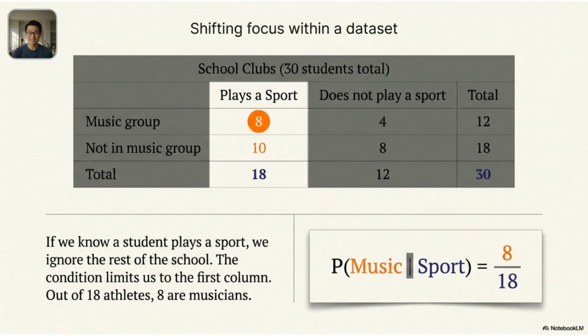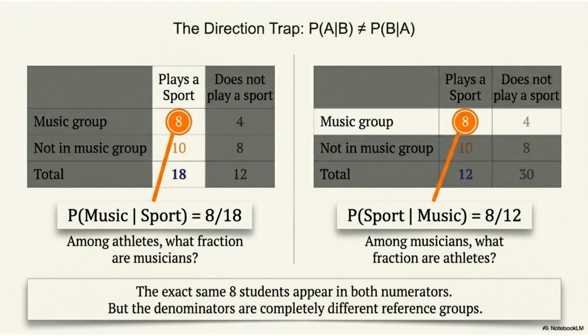Consider a school club data set with 30 students. If we know a student plays a sport, we ignore the rest of the school. The condition limits us to the 18 athletes, of which 8 are musicians. Our probability is 8 out of 18. Avoid the direction trap. P of A given B is not the same as P of B given A. While the 8 students overlap in both scenarios, the denominators, or our reference groups, are completely different. Always check which group you are measuring against.